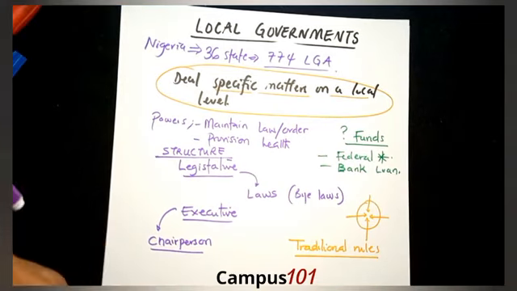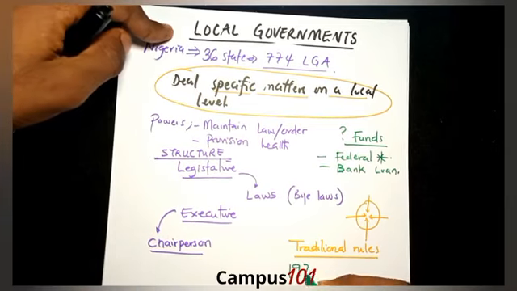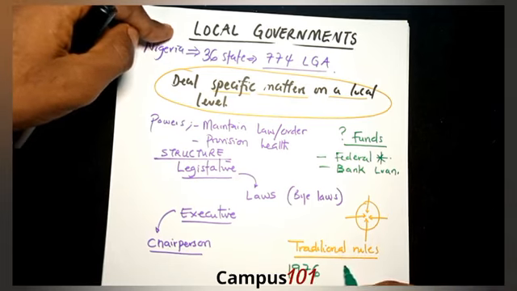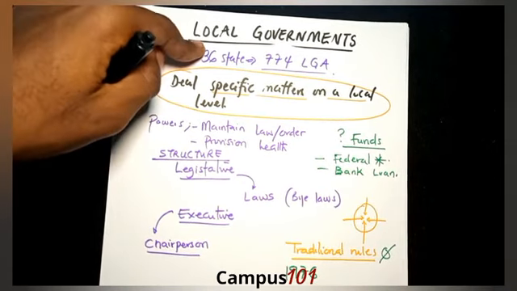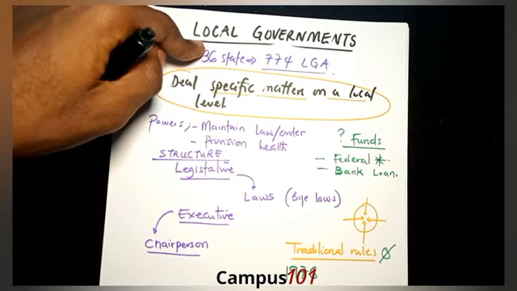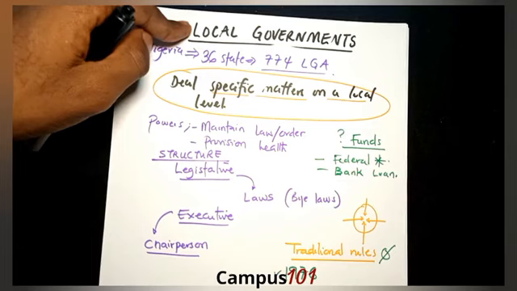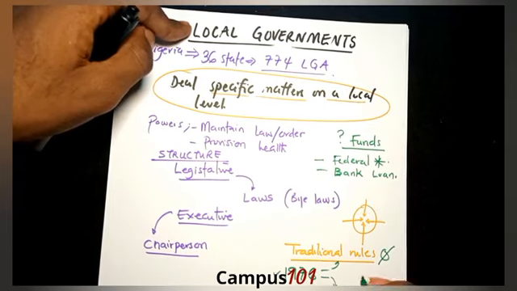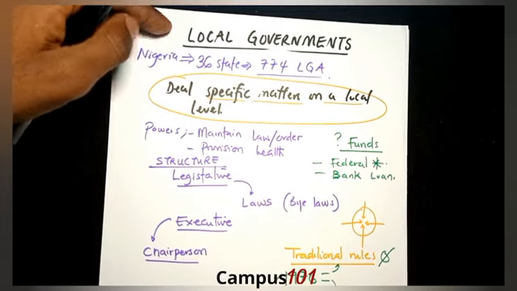And what am I saying? I'm saying that in the local government, because of the 1976 Local Government Act, traditional rulers are not allowed to contest for political office at the local level. This is the first one. The second component of the act is that the local government is now the third tier of government. The third tier of government.